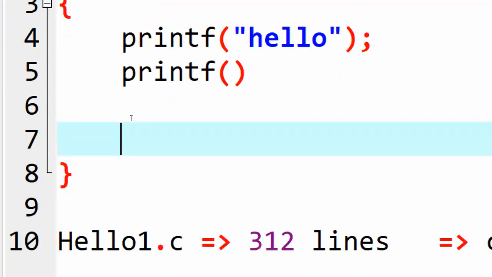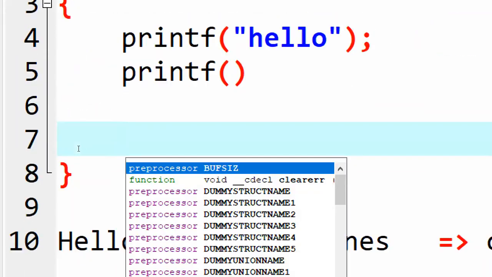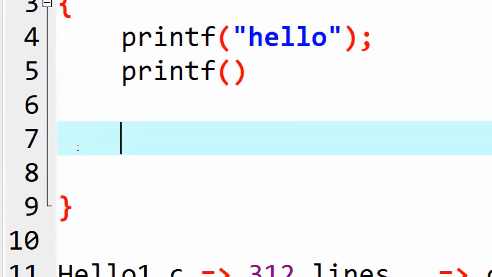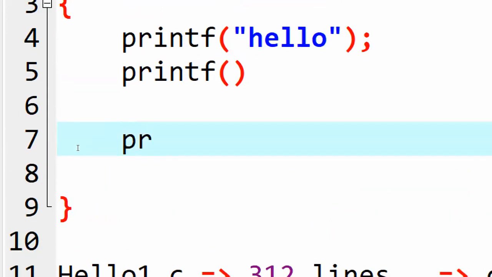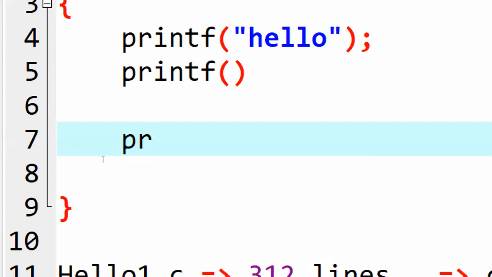If I type the first two characters of a function and press Control space, it displays IntelliSense, the functions which start with PR. I'm calling these the other features.